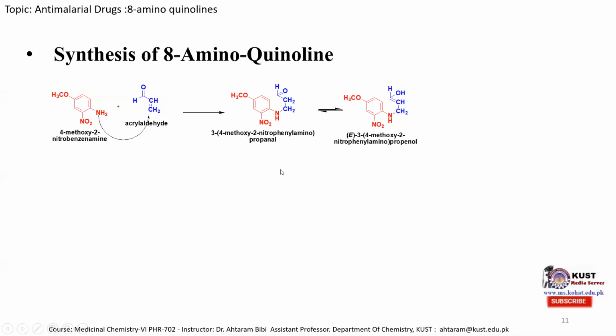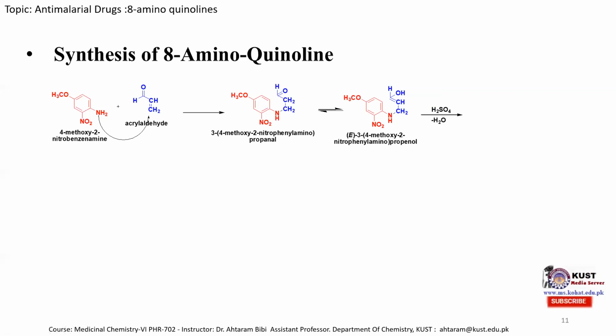And in the second step, we can see that this aldehyde can be tautomerized into the alcohol form simply by this hydrogen being taken by this oxygen atom. So the single bond shifts over here and this bond shifts over here, producing this enol species. The aldehyde is converted to an alcohol species. So this is a simple tautomerism.